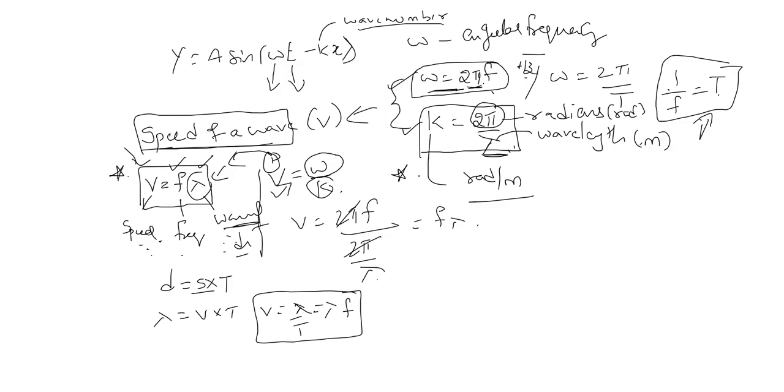Lambda is wavelength. Wavelength is lambda. 1 by f.